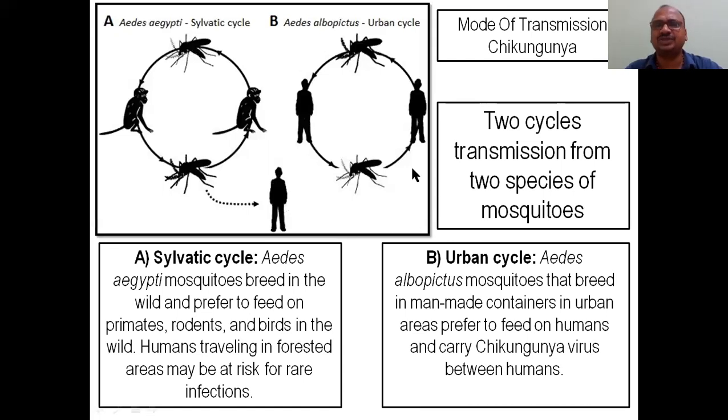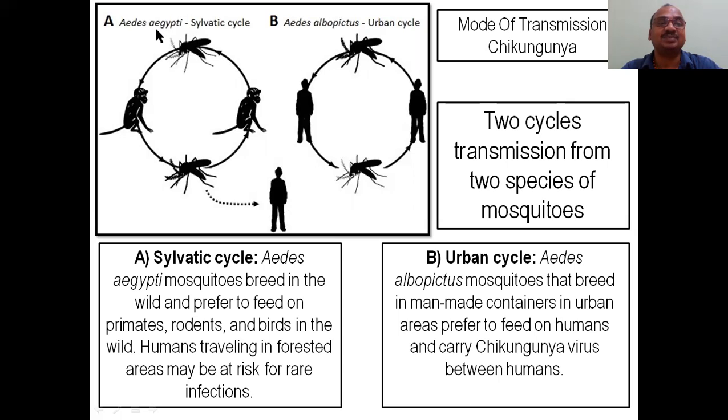And when you come to the mode of transmission, there are mainly two types. One is in the urban area and the other in the rural area. This is somewhat different from the other. Urban area means cities. Rural area means our villages and outskirts, in the forest areas you can say, near villages close to the forest.